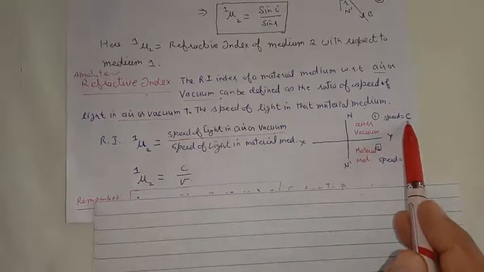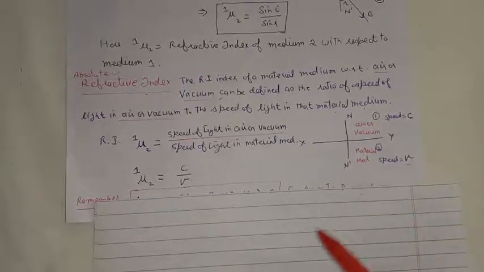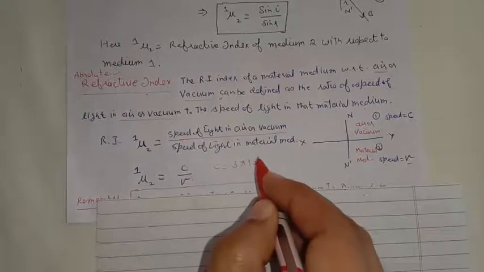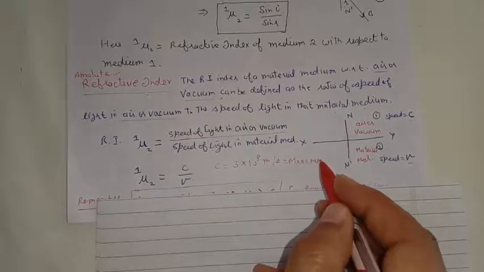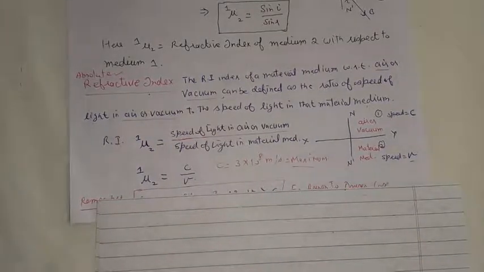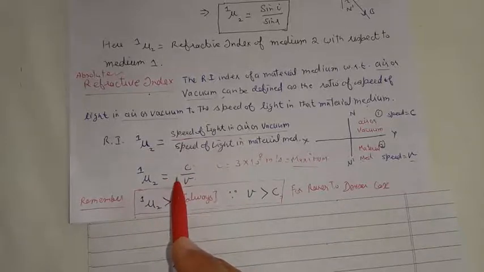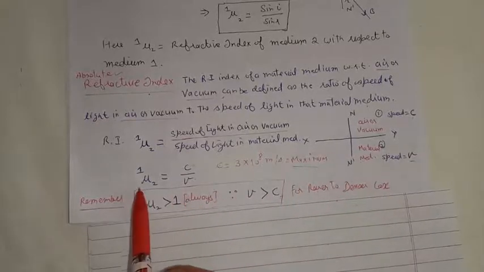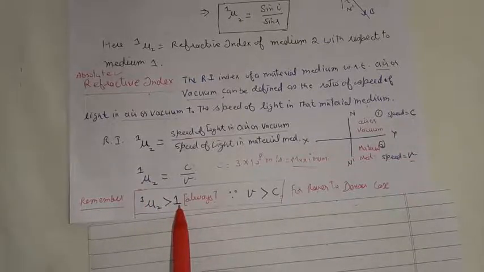Remember, whenever we are talking about the speed of light in air or vacuum, always represent it with the letter c. But if we are talking about the speed of light in a material medium, always represent it with the letter v. And we know that the speed of light c in air or vacuum is 3 into 10 raised to power 8 meter per second, and it is the maximum value with which light can travel in air or vacuum. Whenever it goes into any material medium, its speed always decreases. So c is always bigger, v is always smaller, so the ratio will always be greater than 1. So remember, whenever light goes from rarer to denser medium, the value of refractive index is always greater than 1. It is never less than 1.